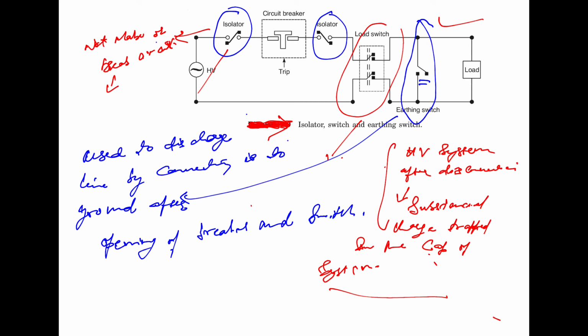The main reason is that it does not have a mechanism to extinguish the arc that is struck while breaking the contact. So it does not make or break the circuit because there is no mechanism for extinguishing the arc struck while breaking the contact.